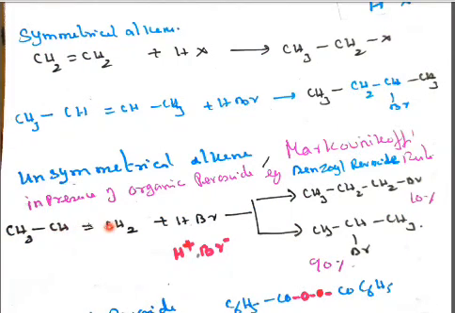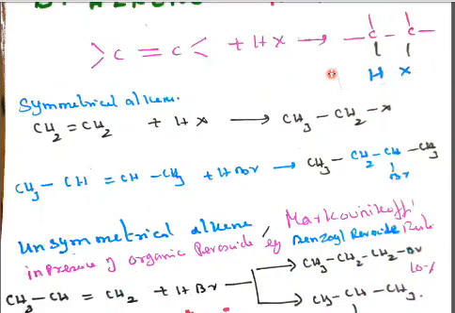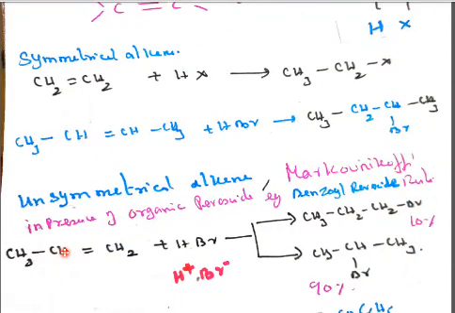Here it is CH double bond CH2. This is a saturated carbon, and these two carbons are unsaturated. Out of these two unsaturated carbons, we should see which has the least hydrogen. CH has fewer hydrogens, while here there are 2 hydrogens. So the negative part will go and attack the least hydrogenated carbon, and the plus will go and attack the carbon with more hydrogens.